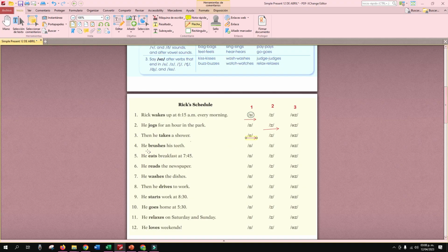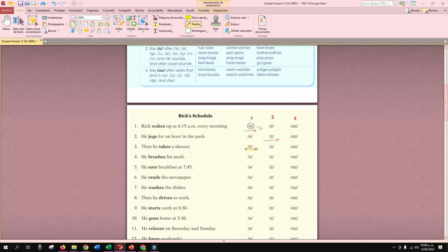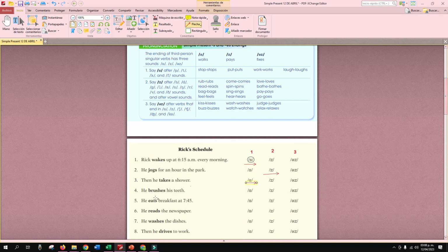So, he brushes his teeth. Which could be the correct answer here? Brushes. The number 1. Are you sure? Let's look at this. Vean, ¿cuál es la terminación? S-H. Number 2. Brushes.